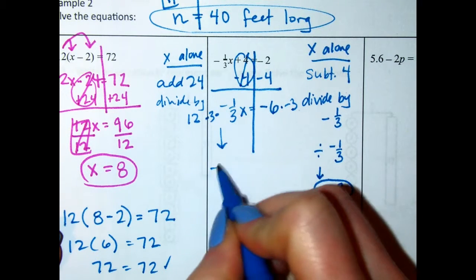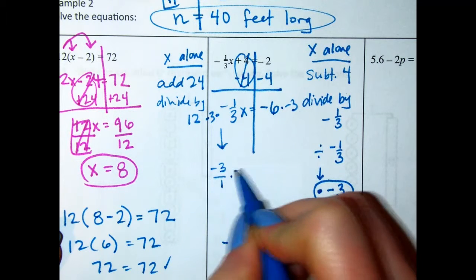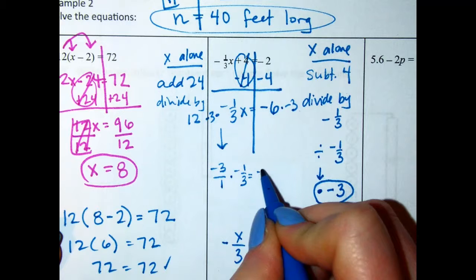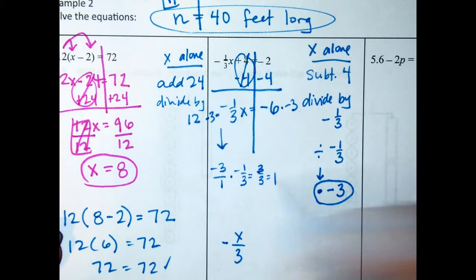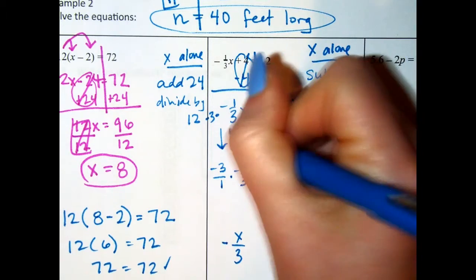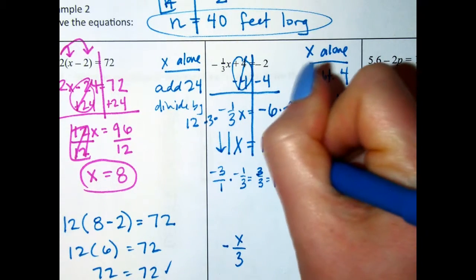Let's see why that works. So we have negative 3 over 1 times negative 1/3. Well, this is just going to make positive 3/3, which is equal to 1, which is exactly what we want. We just want 1x equals positive 18.